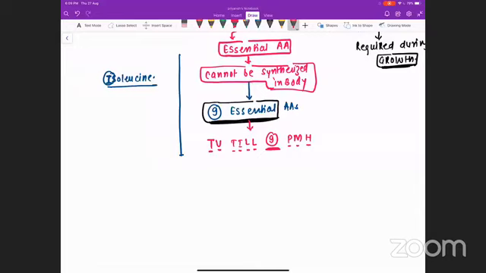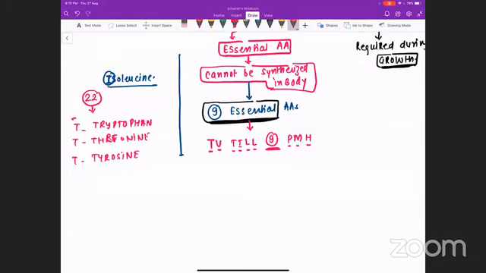Now do not write this part and just try to understand. If I ask you, out of 22 amino acids, how many amino acids start with the letter T? You will notice that there are 3 amino acids that start with the letter T. The first is tryptophan, threonine, and tyrosine.